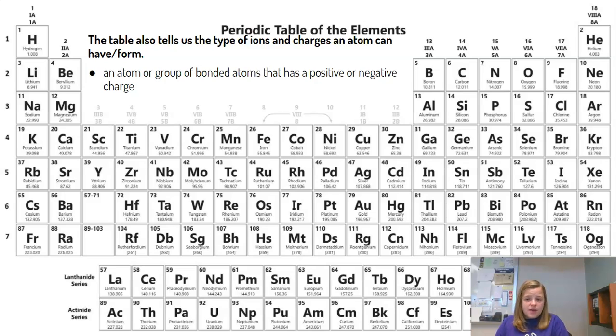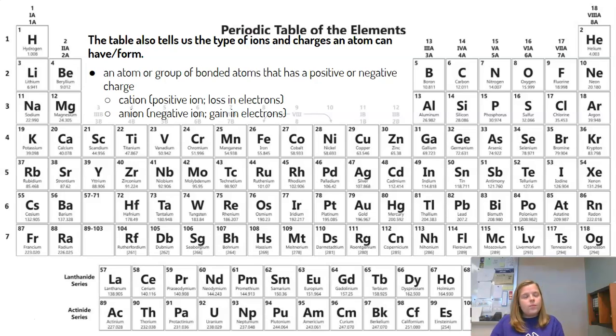There's 2 different types of ions. The first one are called cations. Now these cations are positive ions, and since they are positive ions, it means they lose electrons, okay? And then the other type of ion is anions. They are negatively charged ions, and they gain electrons. So whenever you see a positively charged element, you want to say, oh, it's positive, so it's gaining electrons. No, it's the opposite. Remember, electrons have a negative charge.